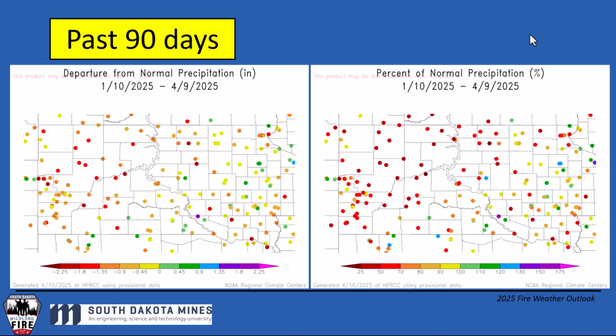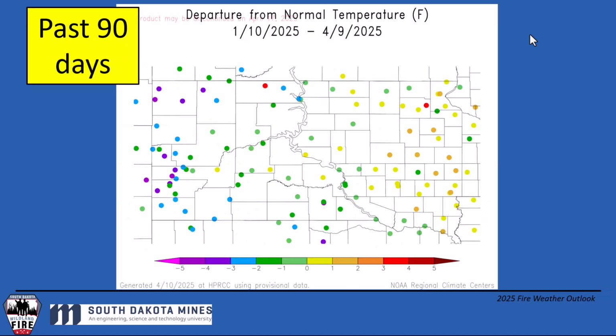But again, this is more or less a dry time of the year, the past 90 days. And so even though the percent of normal precipitation looks pretty large, the actual amount of moisture deficit we're running is on the order of an inch across western South Dakota. It's really not that much moisture. As we progress forward into April, May, and June, those are our 3 wettest months of the year. And so we're going to have to really see what kind of precipitation trends we're going to see in April, May, and June to diagnose what's going to happen in terms of wildfires later in the summer.